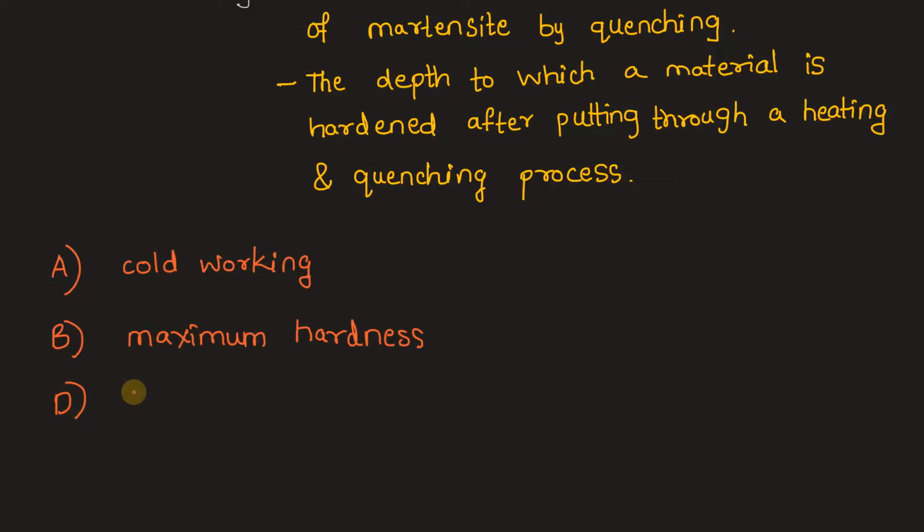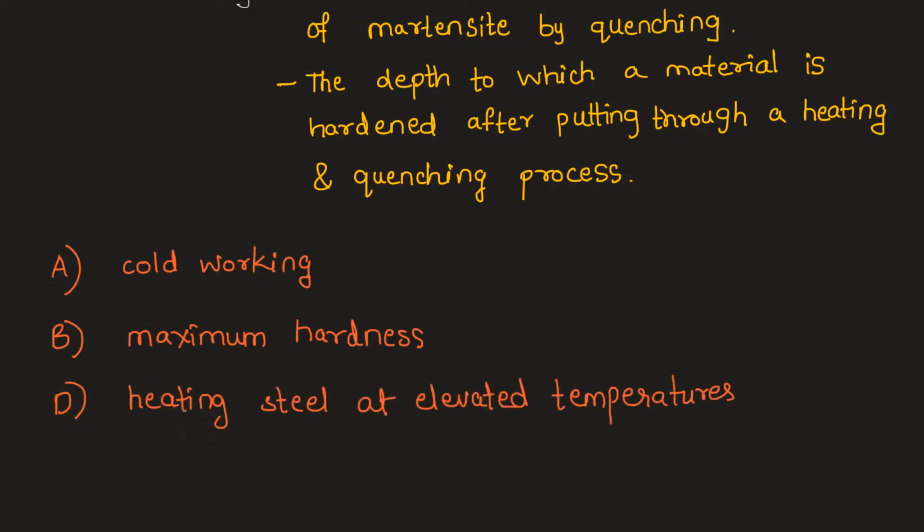Why is option D wrong? Because it is talking about heating steel to elevated temperatures. And we have clearly seen hardenability is related to quenching. It is not related to heating steel to elevated temperatures.